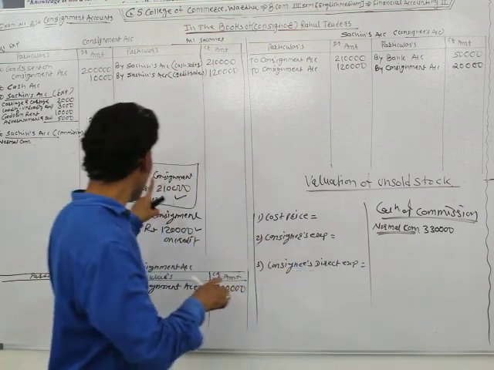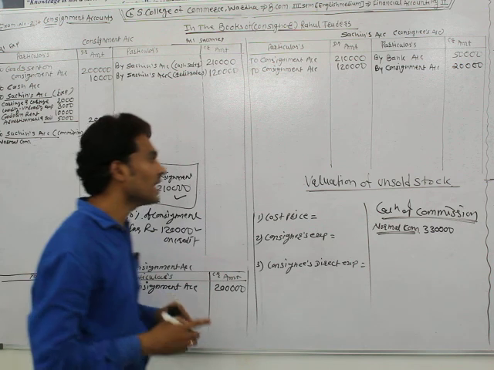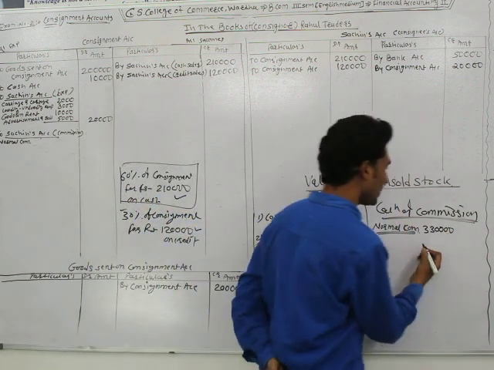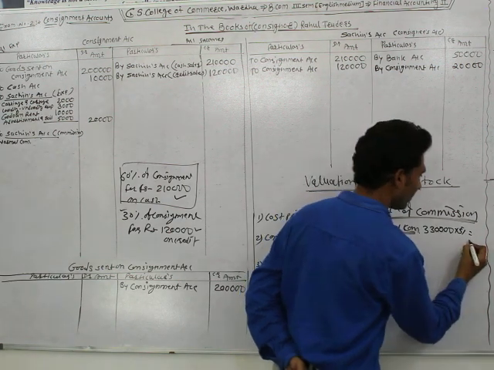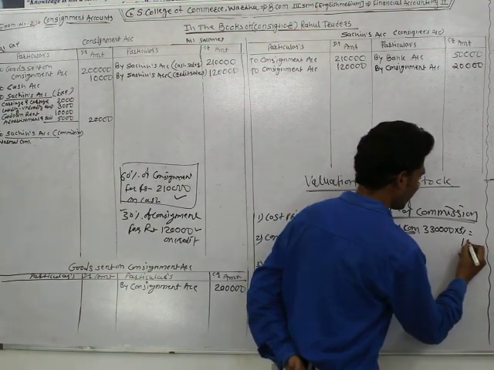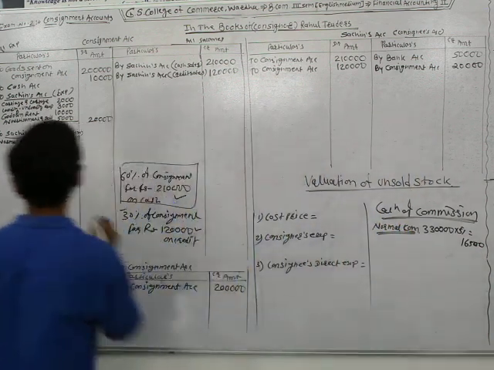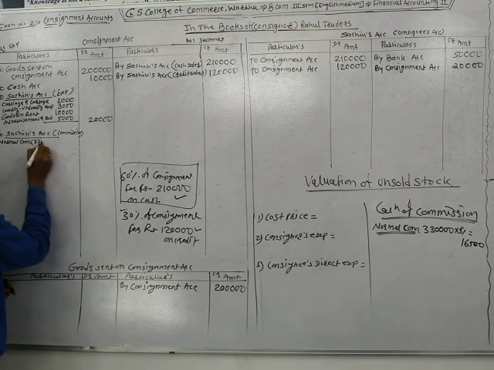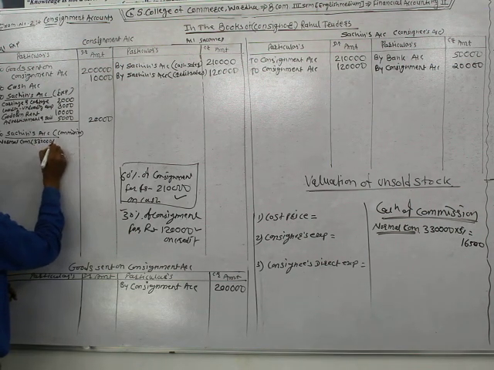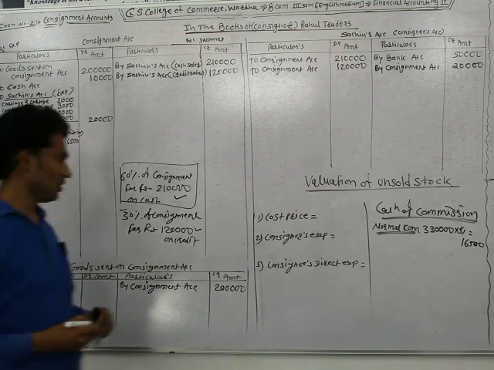In this example, 2,10,000 is cash sales and 1,20,000 is credit sales, so total sales is 3,30,000, and 5% of that is rupees 16,500. It's the normal commission. You can also write 3,30,000 into 5%, which is 16,500.